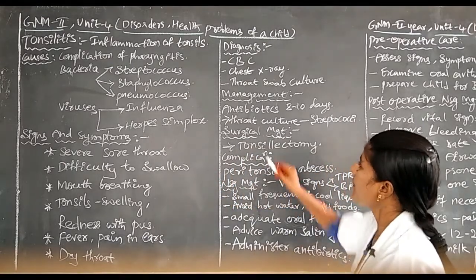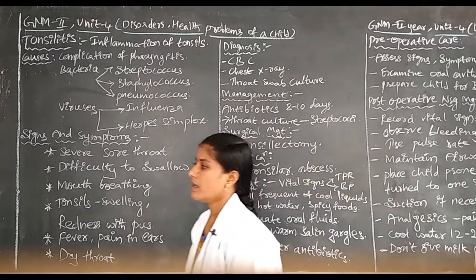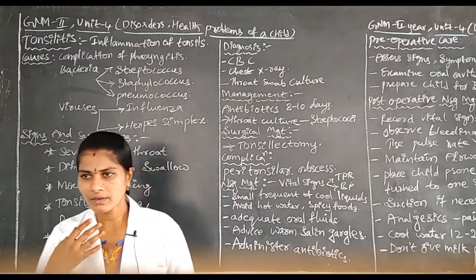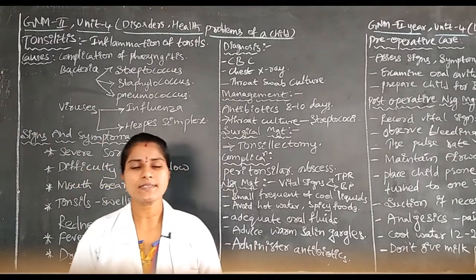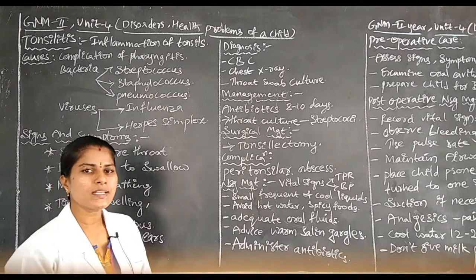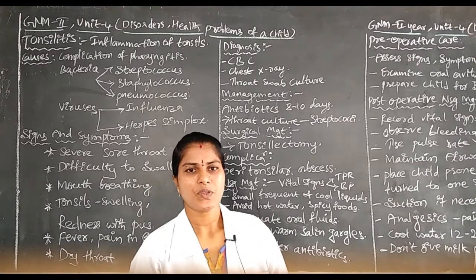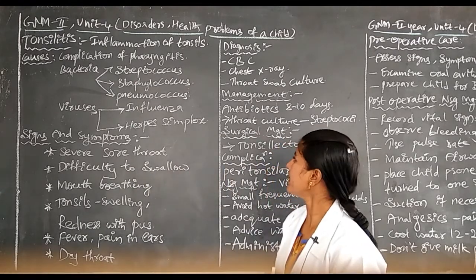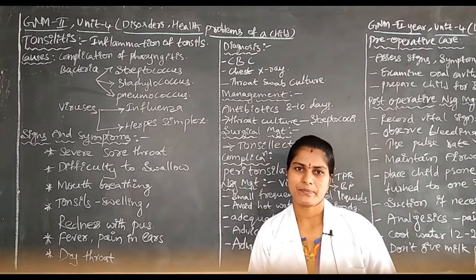Next one is the management, okay. Management, how we control the disease, how we improve the health of the children, okay. Which medications for reducing the tonsillitis, that will be discussed in the management, okay. In the management, first we have to administer the antibiotics, okay.